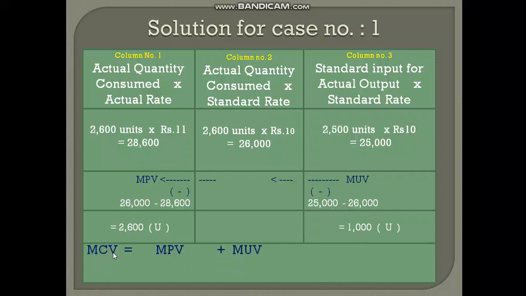Finally, to compute material cost variance: material cost variance is the total of material price variance and material usage variance. Material price variance calculated here is 2,600 unfavorable. Material usage variance is 1,000 unfavorable. So material cost variance equals 2,600 unfavorable plus 1,000 unfavorable. The total is 3,600 unfavorable. This is the total material cost variance.